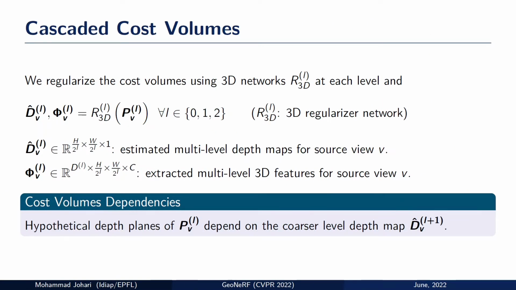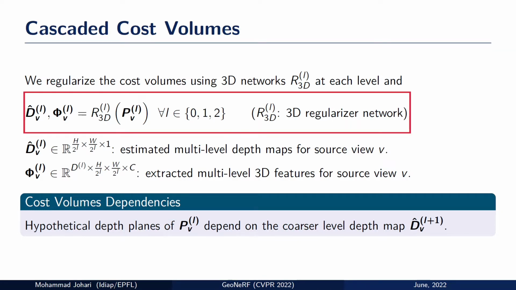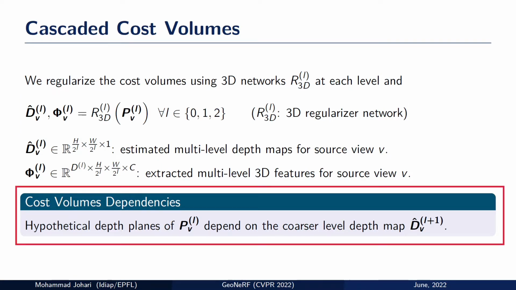These cost volumes are regularized with a 3D CNN and output an estimated depth map and 3D features at each level. We call this architecture cascaded because the depth planes of each level depend on the previous level's estimated depth map. The resolution progressively increases in these volumes, but in the depth dimension, these volumes progressively become thinner.